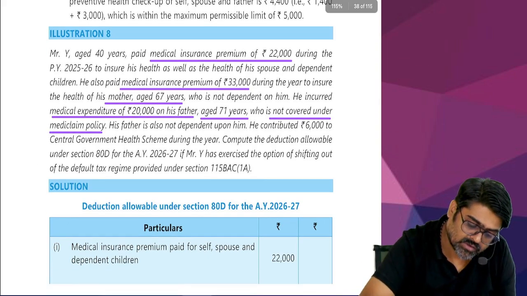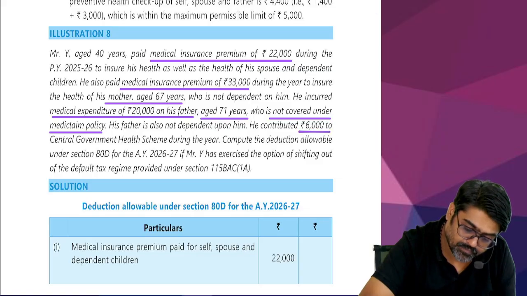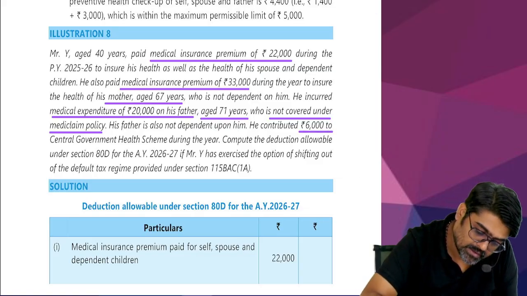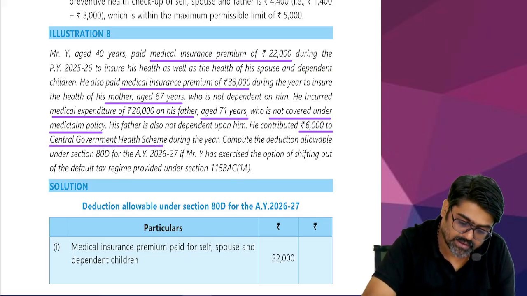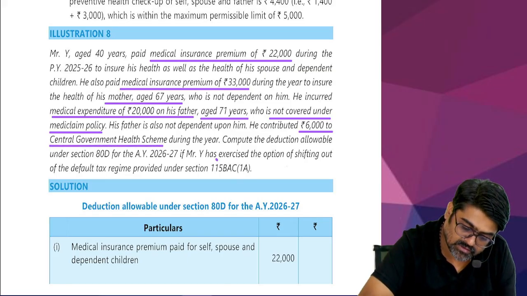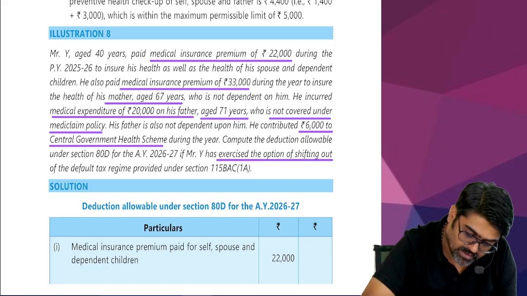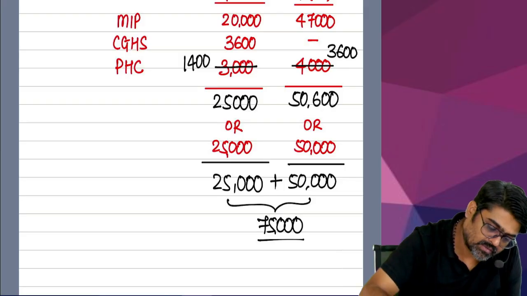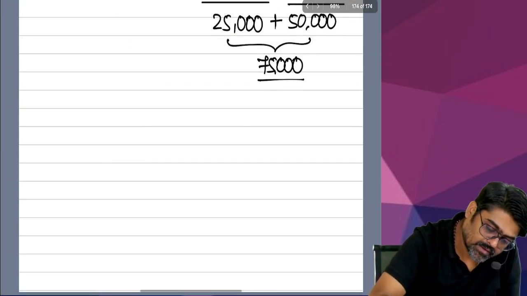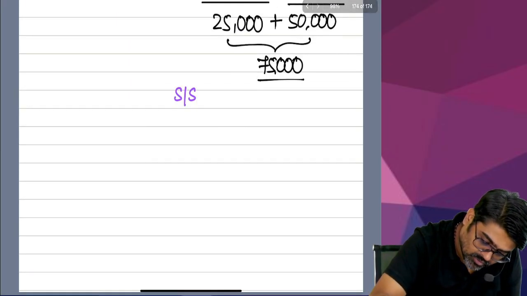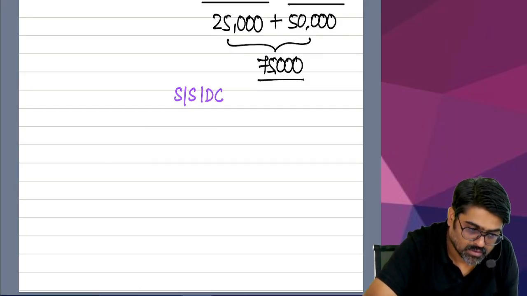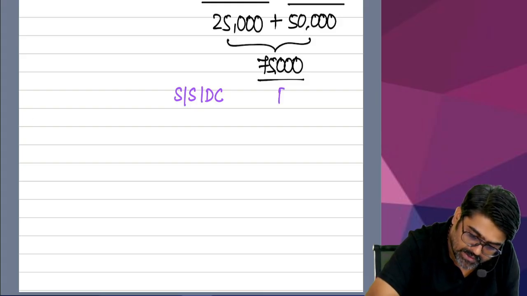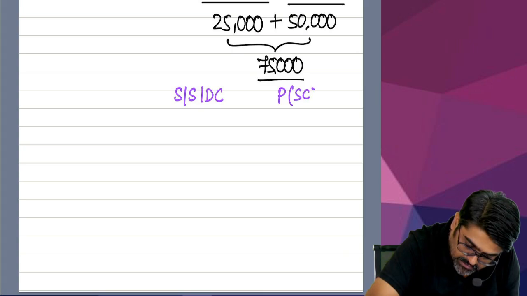He contributed 6,000 to the central government health scheme during the year. Compute the deduction allowable under 80D, if Mr. Y exercises the option of shifting out. Okay. So how will the deduction be calculated? Same. Self, spouse, dependent children. Yes or no? Then parents. And both the parents are senior citizens.